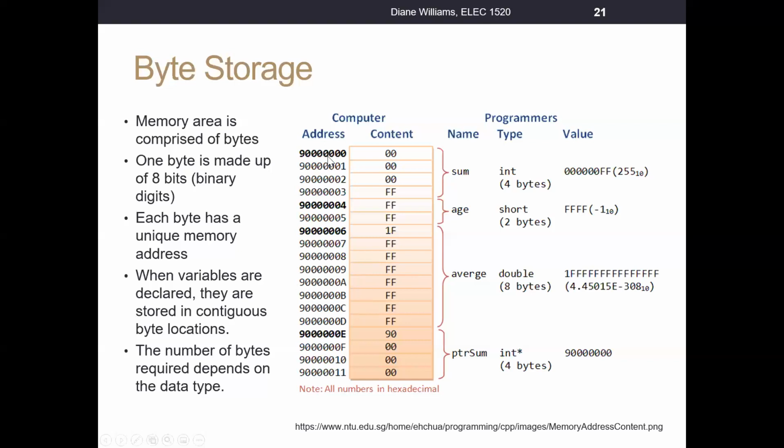In this case, the stack would have a lower address and it would grow from low to high. Now sometimes a stack doesn't do that. Sometimes a stack will grow from high to low. We won't worry about that right now. Once again, the number of bytes required depends on the data type. So this is just to point out that information is stored contiguously in memory.